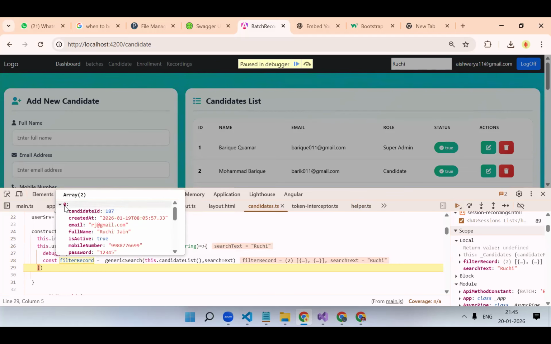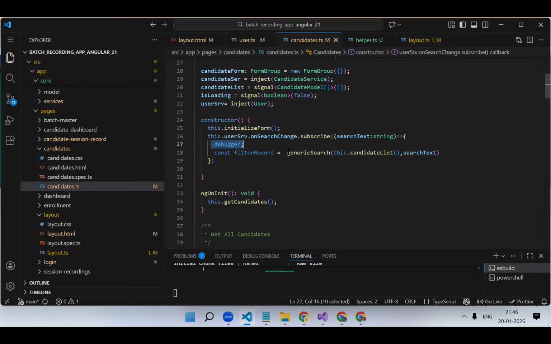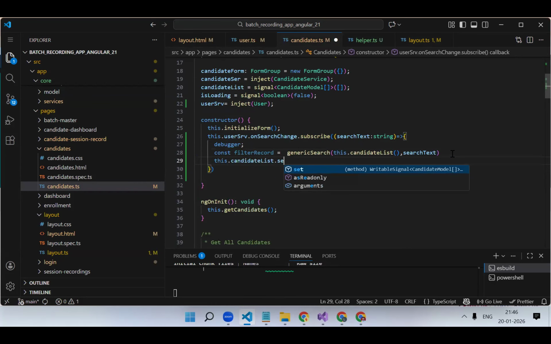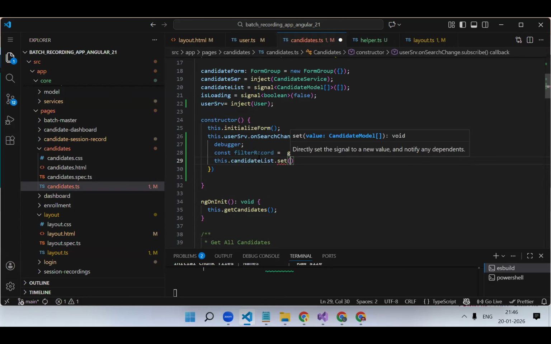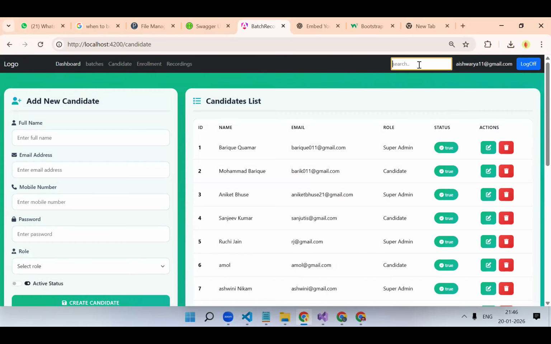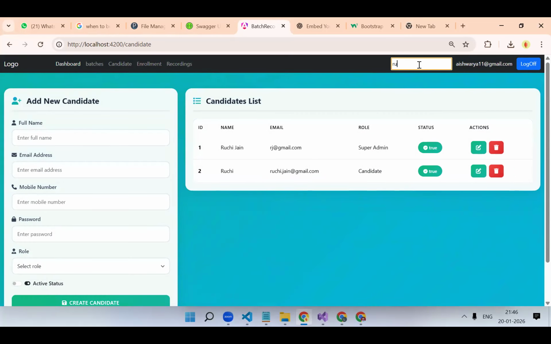Getting it? Now, this we need to assign to our signal again. Over here, this dot candidate list dot set, and whatever filtered record we got from that function, we will put it over here. Let's try it now. See, getting it?